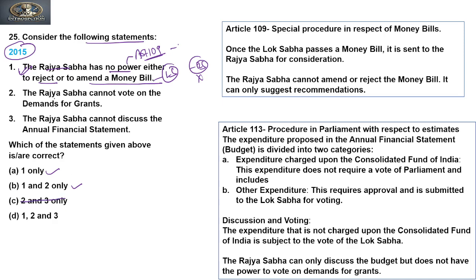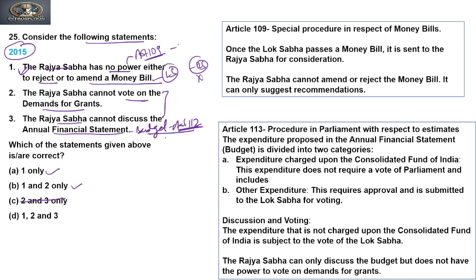Now let's see. The Rajya Sabha cannot vote on demand for grant. If you are not confident, let's move to the next. The Rajya Sabha cannot discuss the annual financial statement, that is the budget. That comes under Article 112. So to answer these two questions, let's see a brief on the budget.